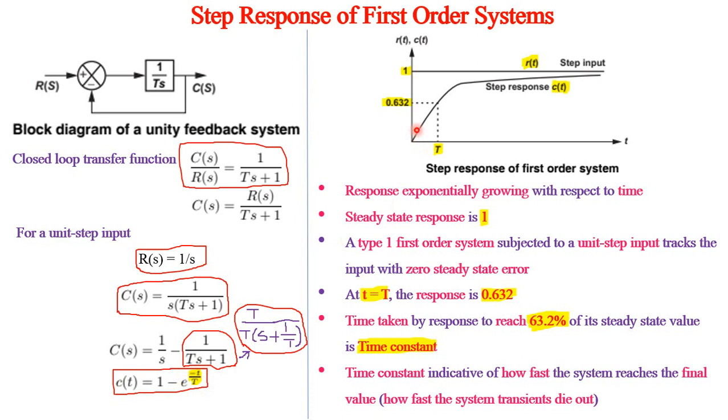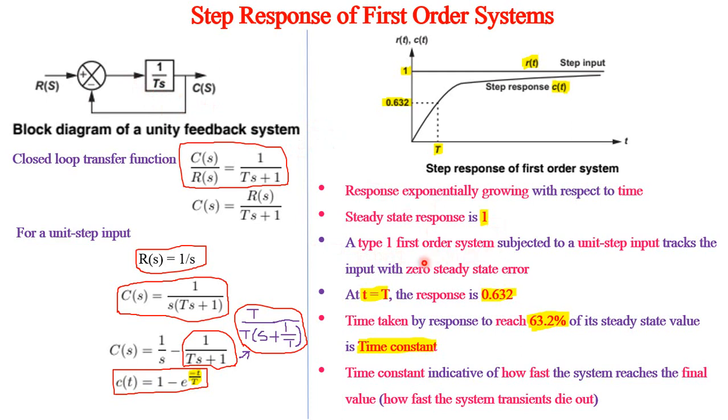So the step response is exponentially growing with respect to the time, but output follows the input, and finally output becomes equal to the unit step input, that is 1. So steady state response is 1, that is what said. Here there is only one pole at origin. Whenever there is only one pole at origin, we say it is a type 1 system. So it is a type 1 first order system.